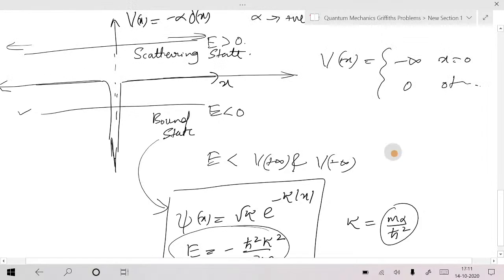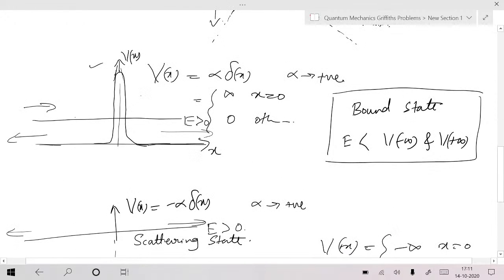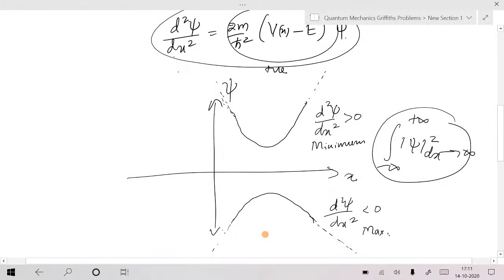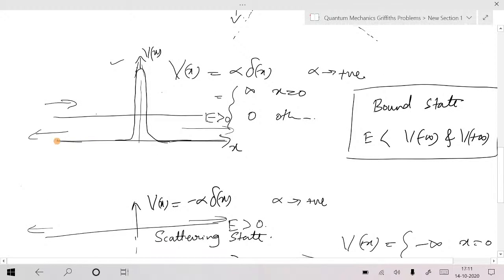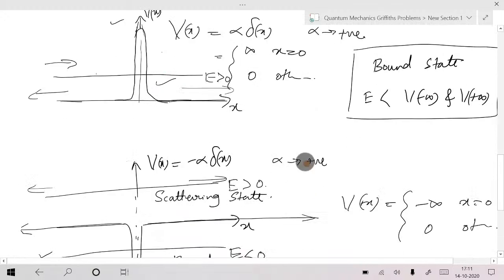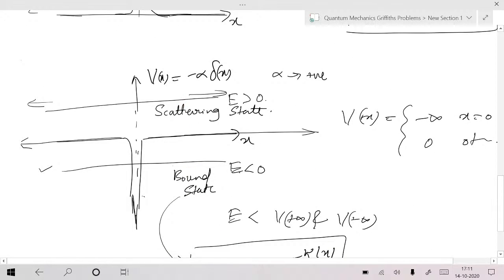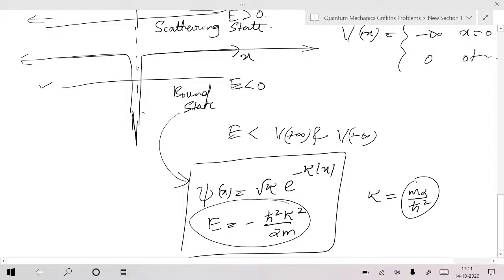Is that clear? I'm just trying to apply this. Energy must exceed the minimum value of the potential. The minimum value of the potential is minus infinity here. That's why E less than 0 exists. The minimum value of the potential is 0 here. That's why energy should exceed that, so E greater than 0, which happens to be the scattering state here. This allows only the scattering state. This allows both the bound state and the scattering state. In the bound state, it allows only one bound state. That may be a possible question. Okay. Any doubts here?